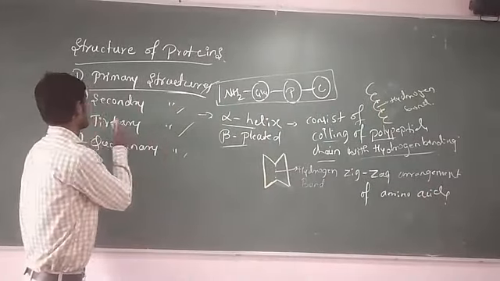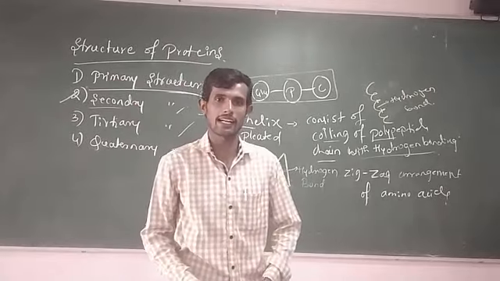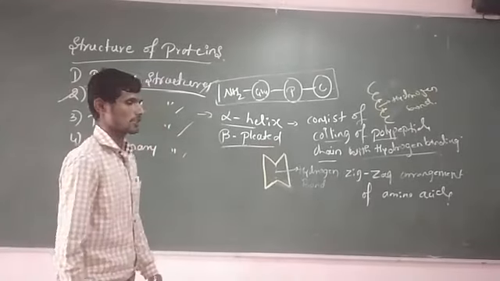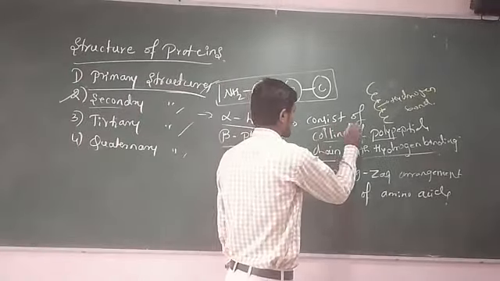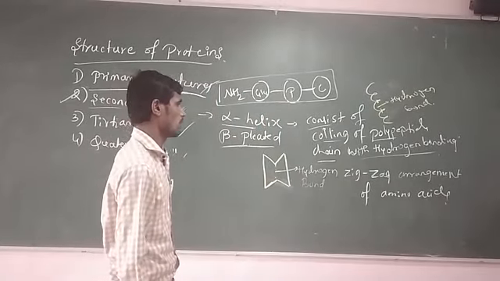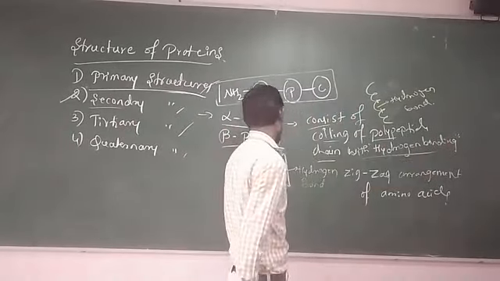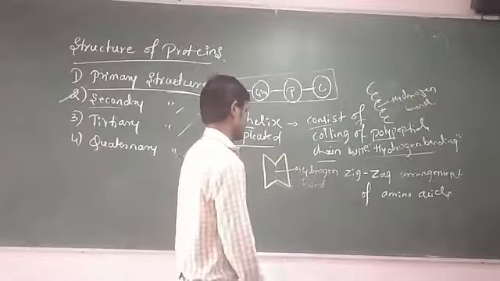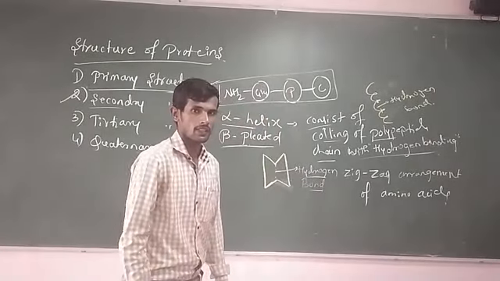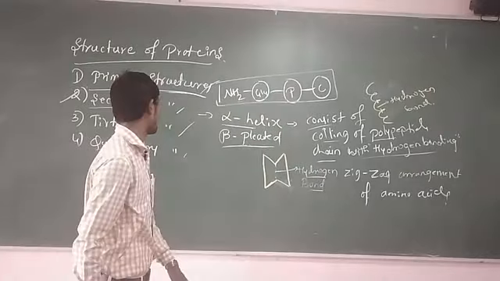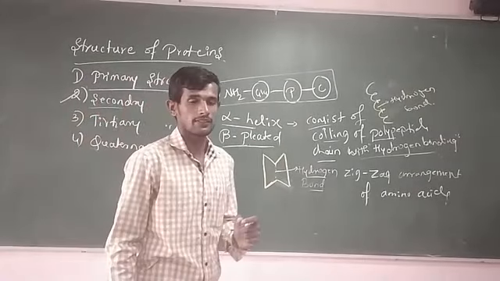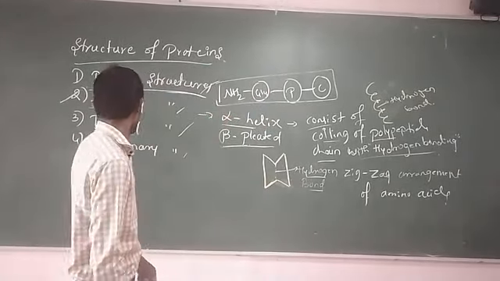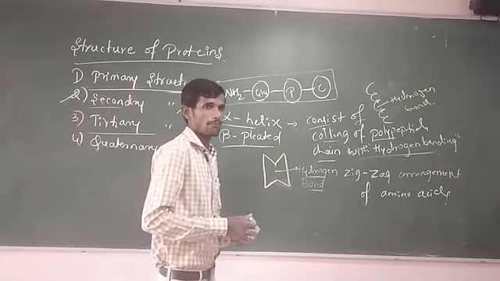Okay, see here students, in secondary structures of proteins, there are 2 types. What are those? One is the alpha helix structure and another one is the beta pleated structure. The alpha helix structure consists of coiling of polypeptide chains with hydrogen bonding. And in beta pleated, there is a zigzag arrangement of amino acids with hydrogen bonds. Remember students, in secondary structures of proteins, hydrogen bonds as well as peptide bonds are present.